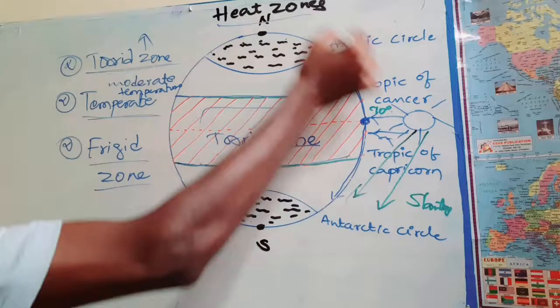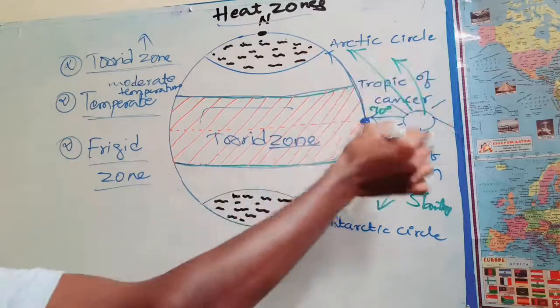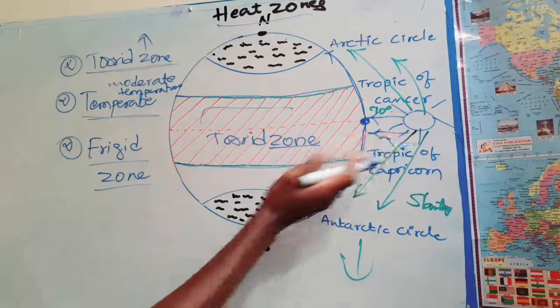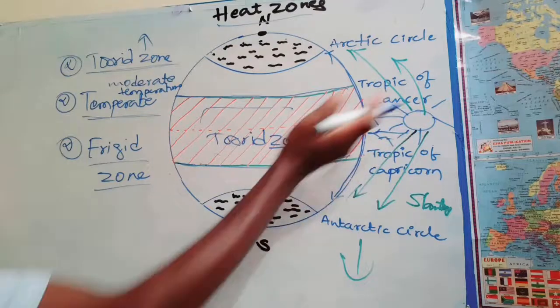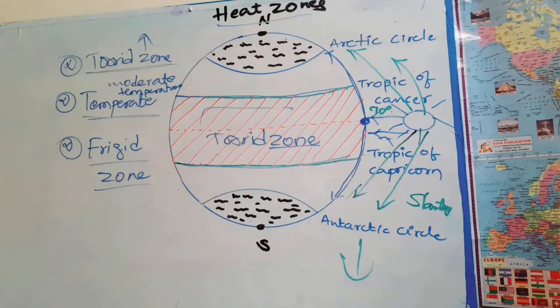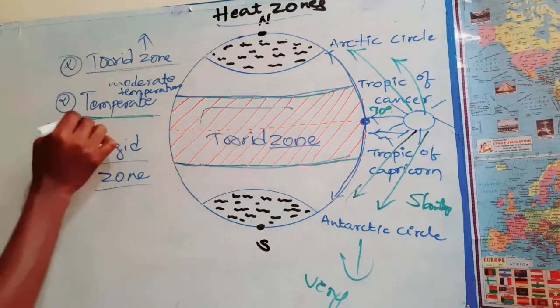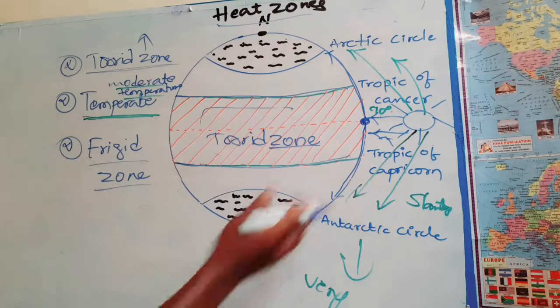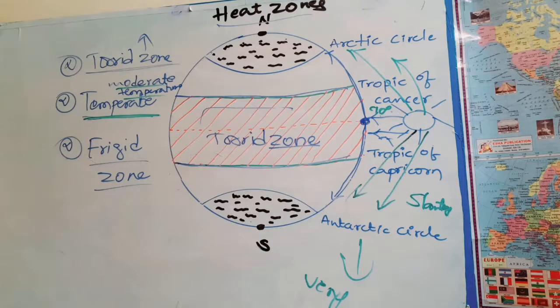As we move towards the pole, the angle of incidence decreases, so the temperature of these regions which receive slanting sun rays is very much less than the torrid zone. So what is meant by temperate zone? This is the region which has a moderate temperature or moderate heat because of the slanting sun rays.